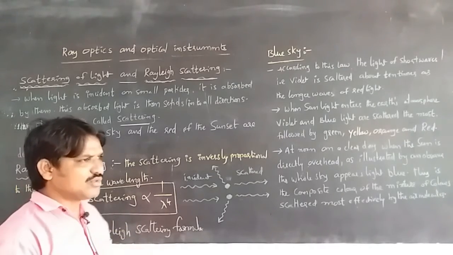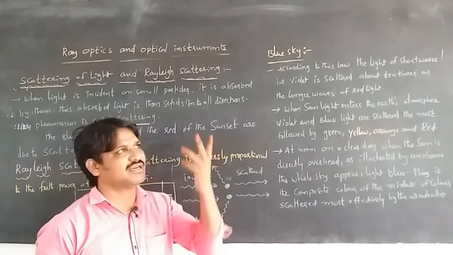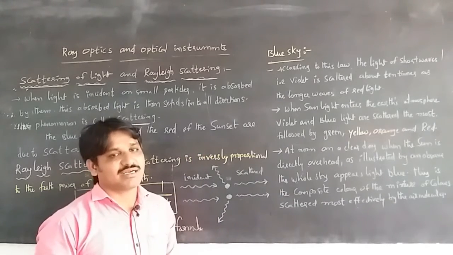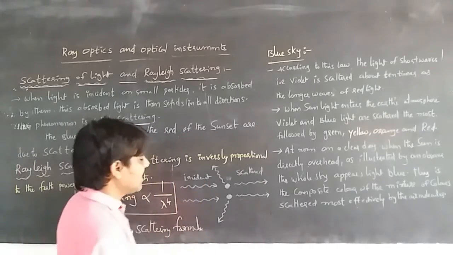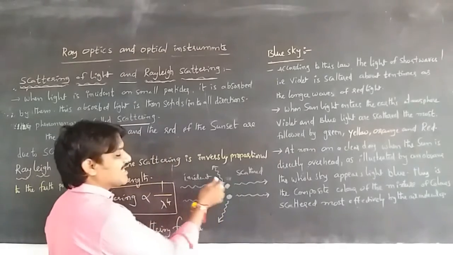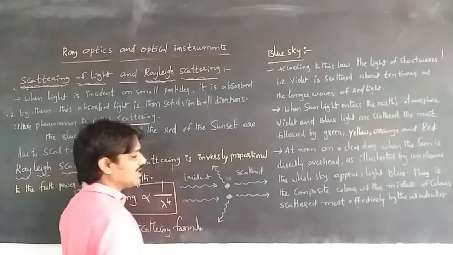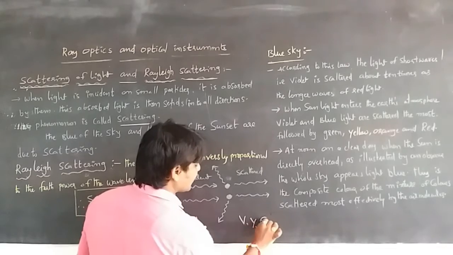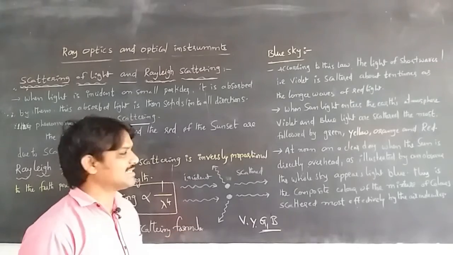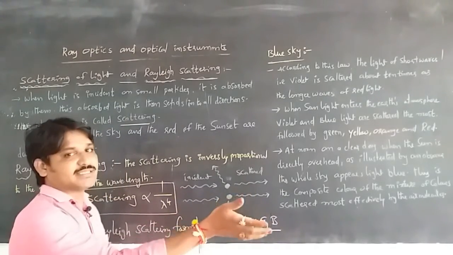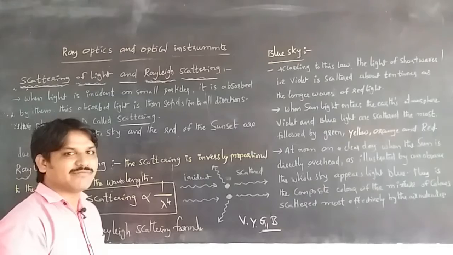So why does the sky appear blue? Whenever we look at the sky, it appears blue. According to Rayleigh's law, the light of short wavelengths, like violet, green, yellow and blue, has less wavelength compared with other, longer wavelengths. So these colors can be scattered about 10 times more than the longer-wavelength red light.